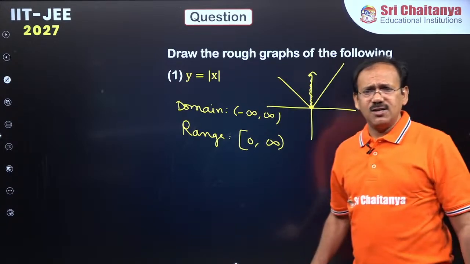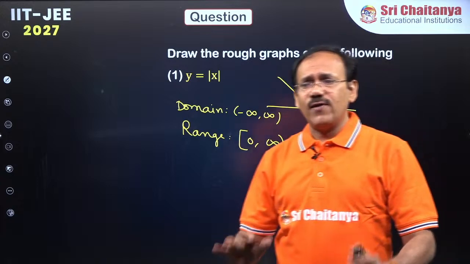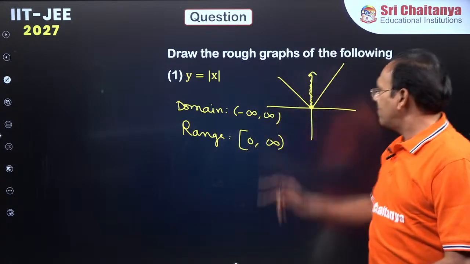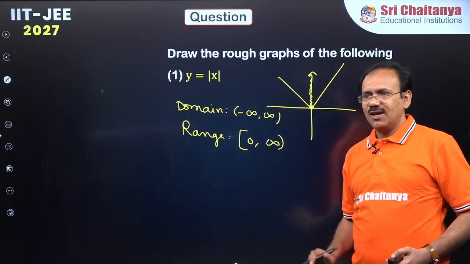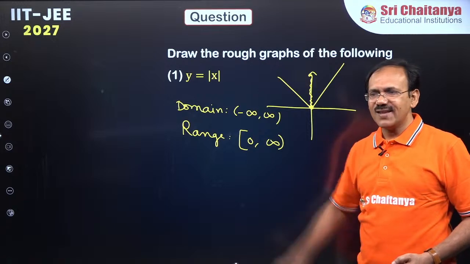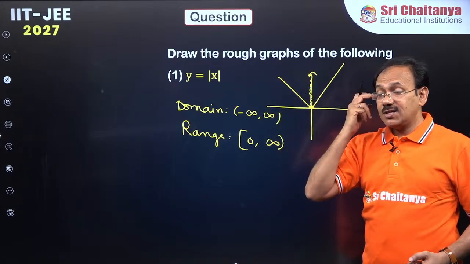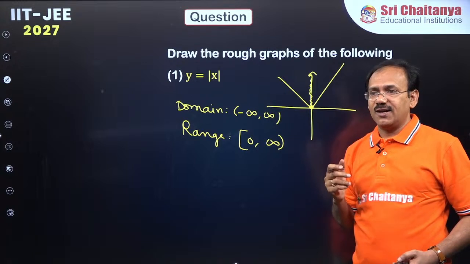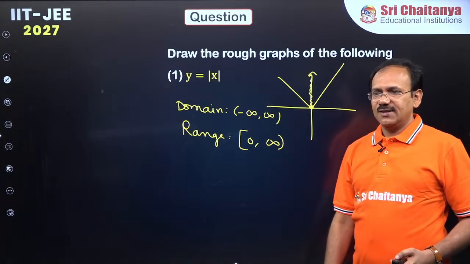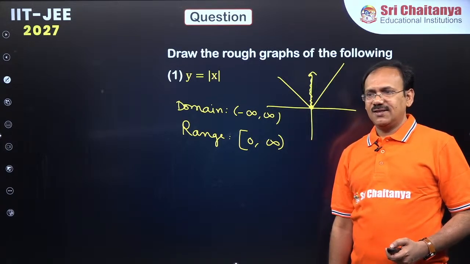Anyhow, my point here is, what is the graph of y is equal to mod x? It is a simple V-shaped graph at 0. Clear, everyone? Range is the non-negative reals. Wonderful, Srikar. Wonderful.